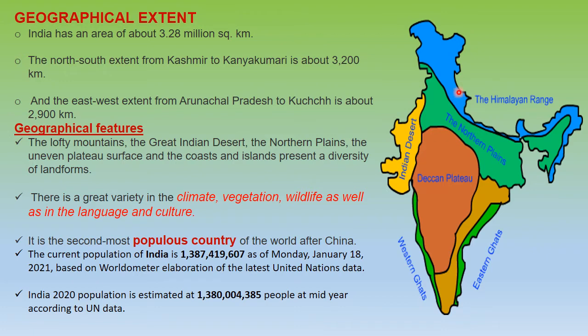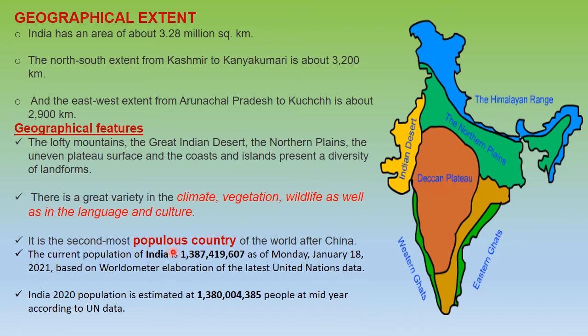Now we have Himalayas here, we have desert, we have plains. All of this presents a huge diversity of landforms. You name the landform and we have that present in our country. So there's a large variety of climate, vegetation and wildlife. Because there's so much diversity in the geographical features, it also impacts the language and culture and the way people are living.